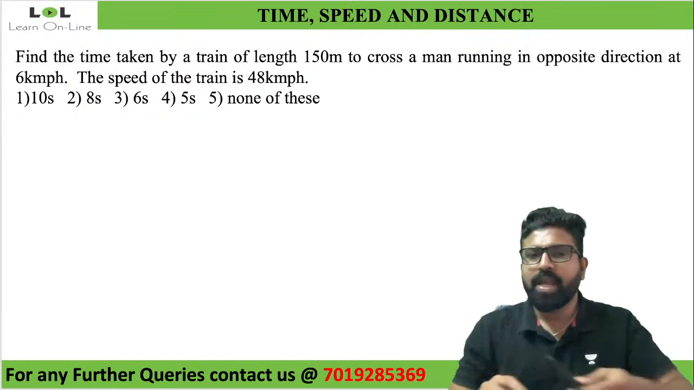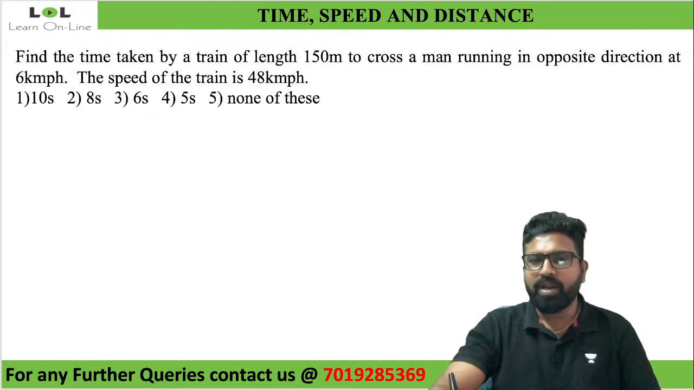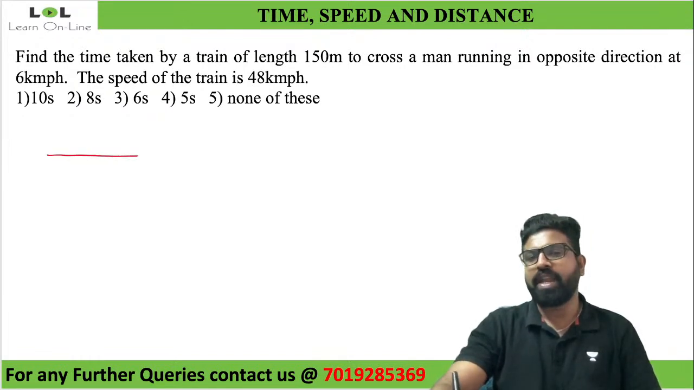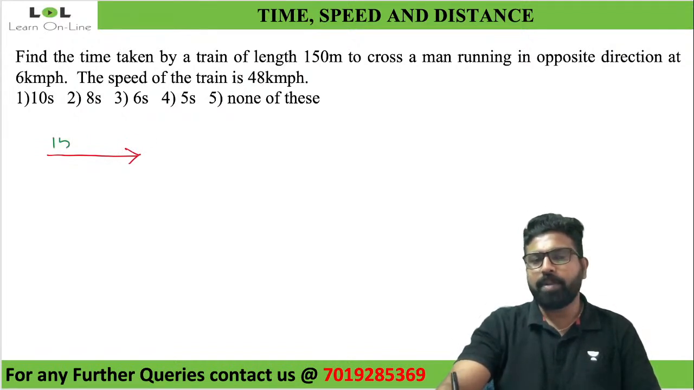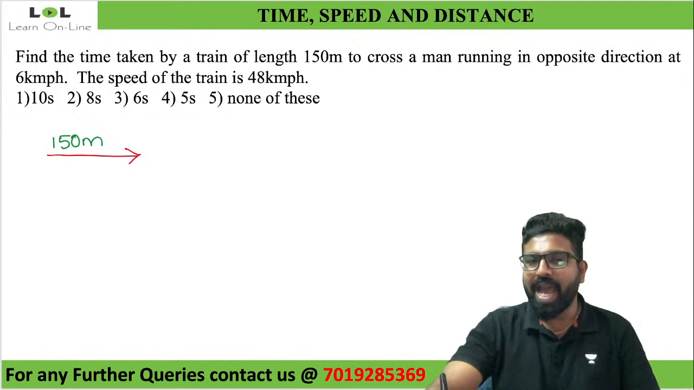First thing is diagram. Let me take the diagram. Find the time taken by the train. Okay, one train is there of length 150 meters. I write it as 150 meters is the length of the train, to cross a man running in opposite direction. Now there is a man.